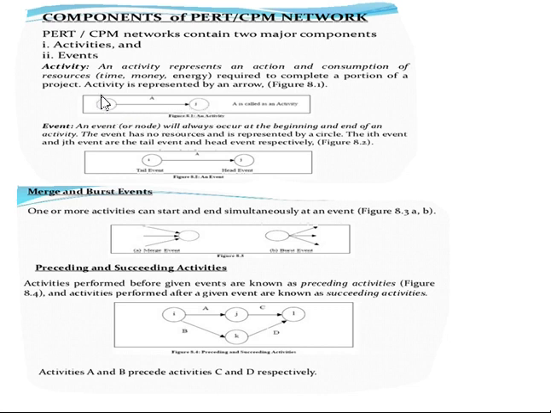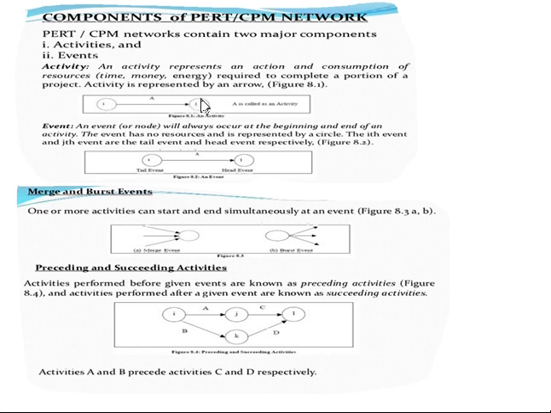This is the simplest start and the simplest end, connected by an arrow. At the center of the arrow there is some value and a name, which represents an activity. Here they have used a letter A to represent an activity which started at this point and ended at this point.